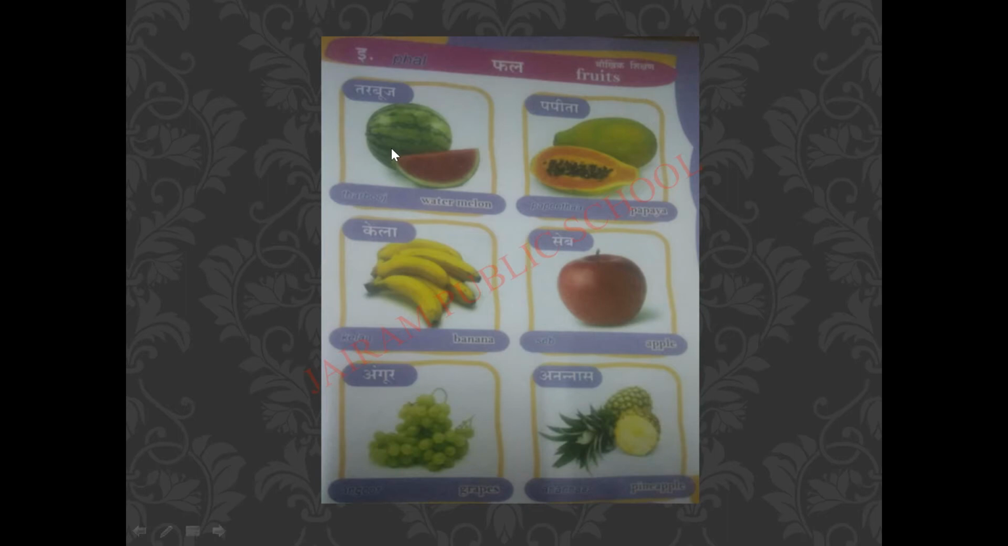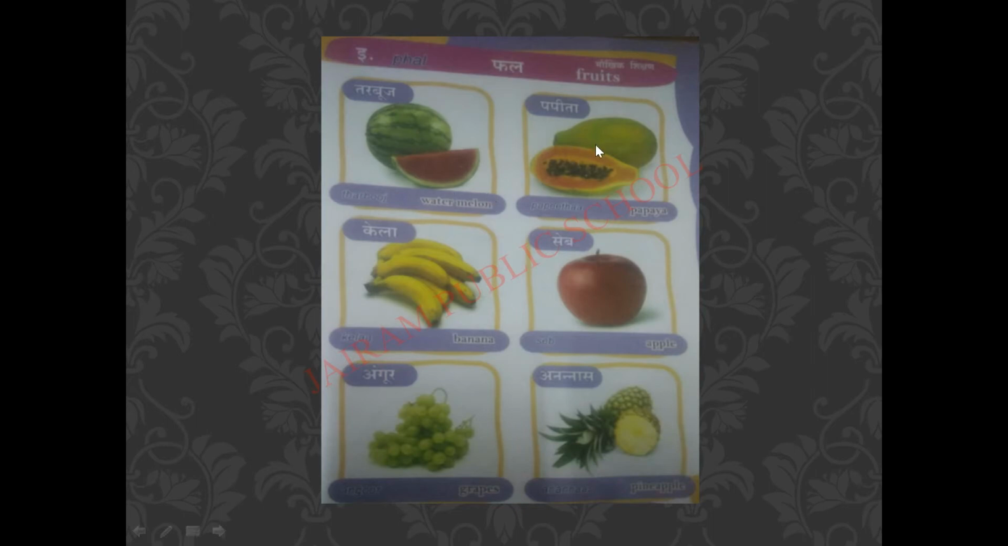First picture is what? Watermelon. So for watermelon in Hindi, tarbooj. Tarbooj means watermelon. Tarbooj, watermelon.